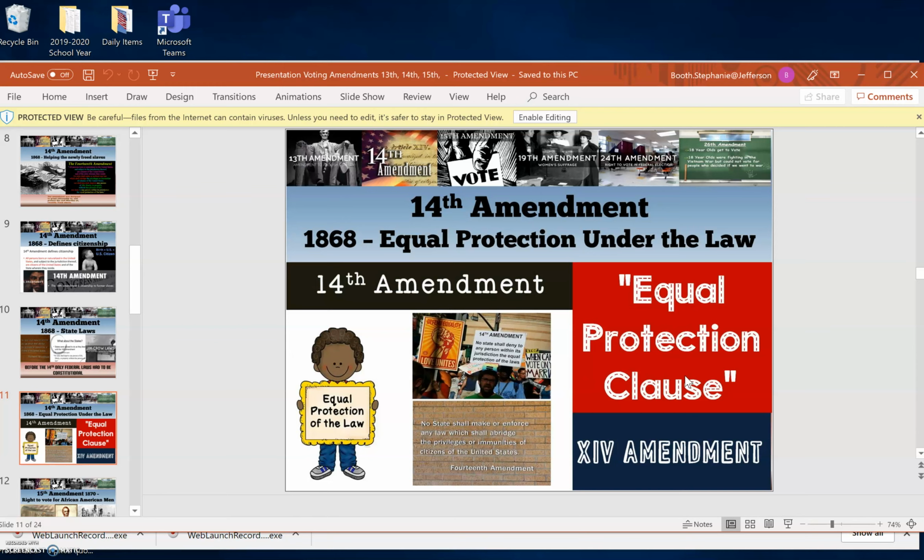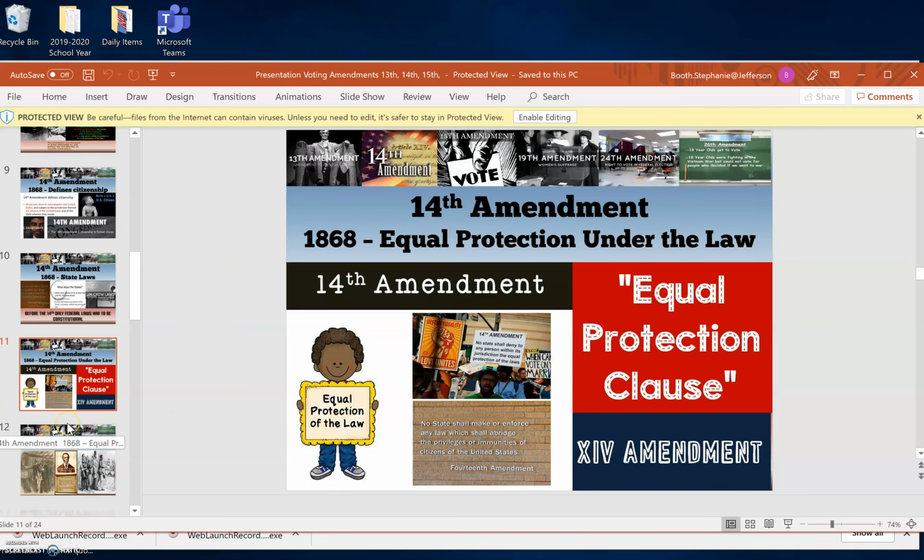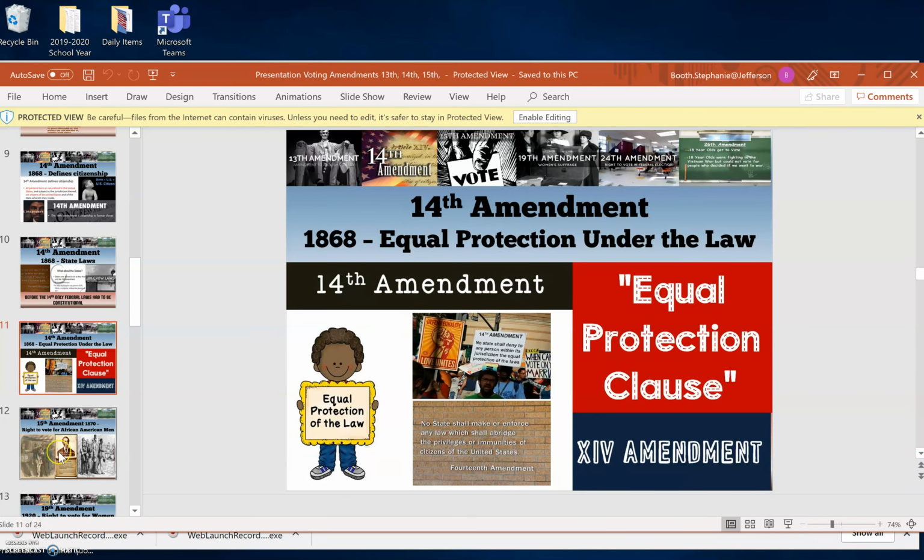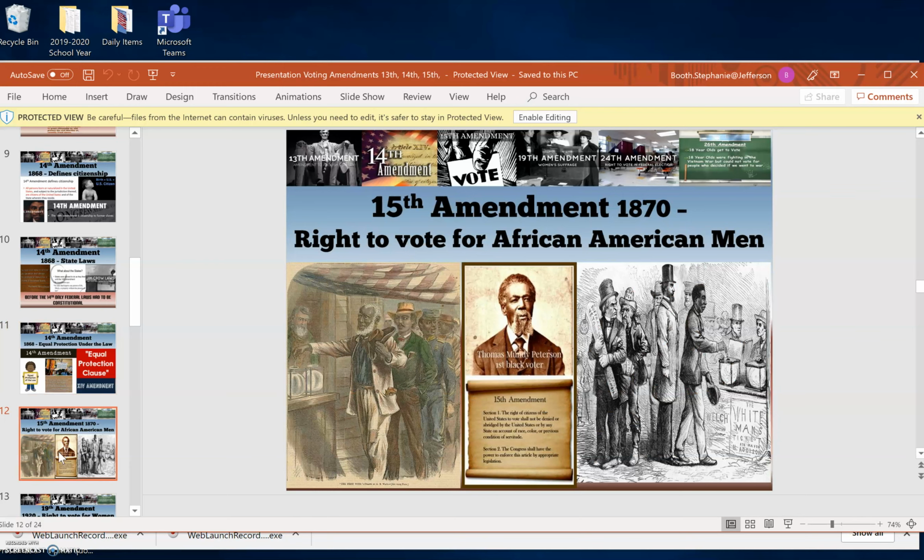And some of the states were still not protecting them, not looking at them as equal, not obeying that federal law. So that's when the United States came in with this 15th Amendment of 1870, where then African American men, just the men, received the right to vote.